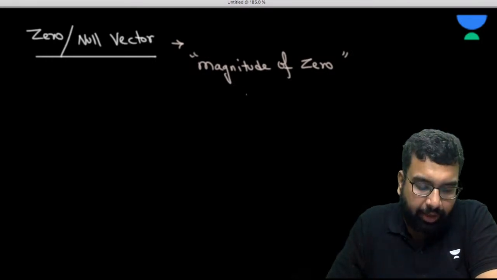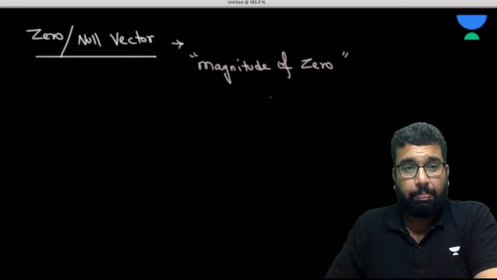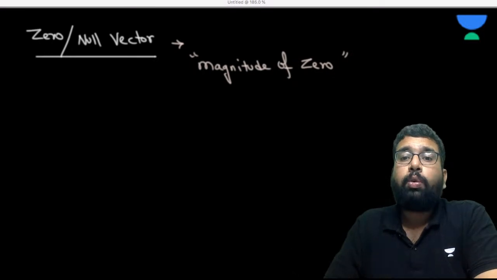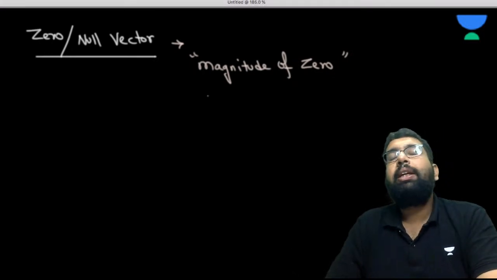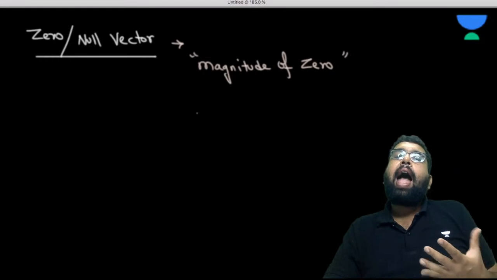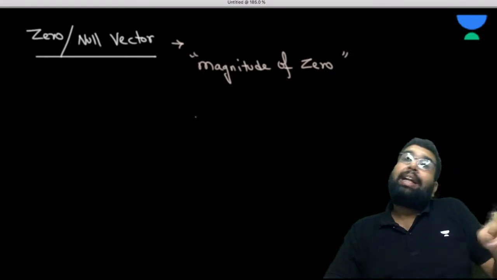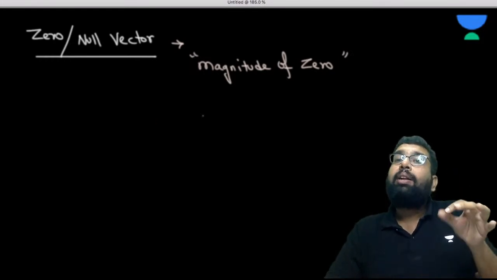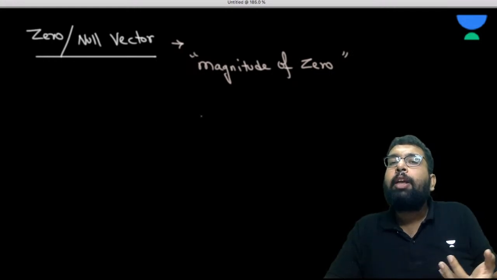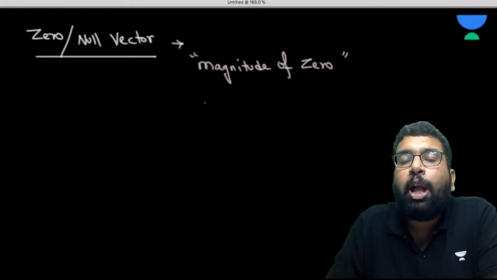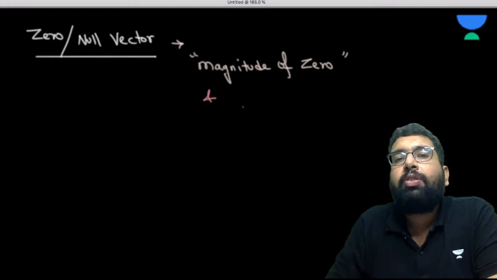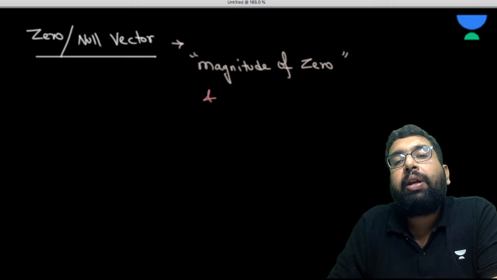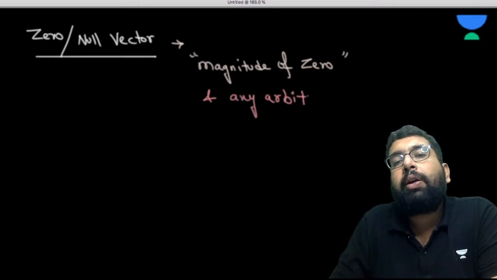So, sir, what is the relevance? With a magnitude of zero, how could it be of any use? Basically, when a vector has magnitude zero, but it is a vector, so it must have some direction also. When the magnitude is zero and you have to give it some direction, it can have any arbitrary direction. Okay, so what is the zero vector?